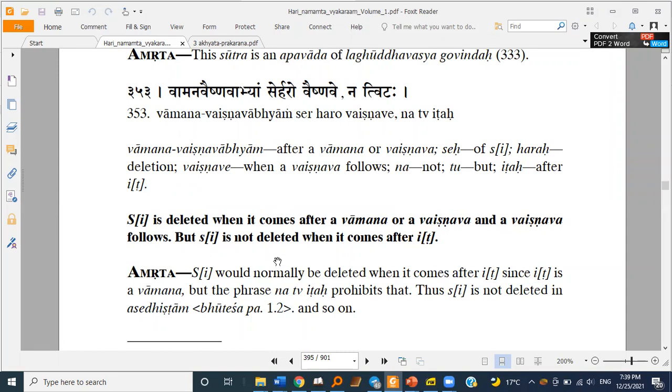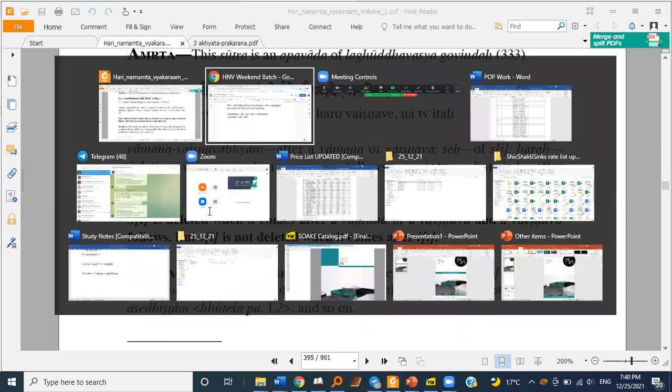But C is not deleted when it comes after it. This point is specifically mentioned because the E of it is Vamana, right? But if C comes after it, then we won't delete it because of this specific mention. So here, Dha is a Vaishnava.